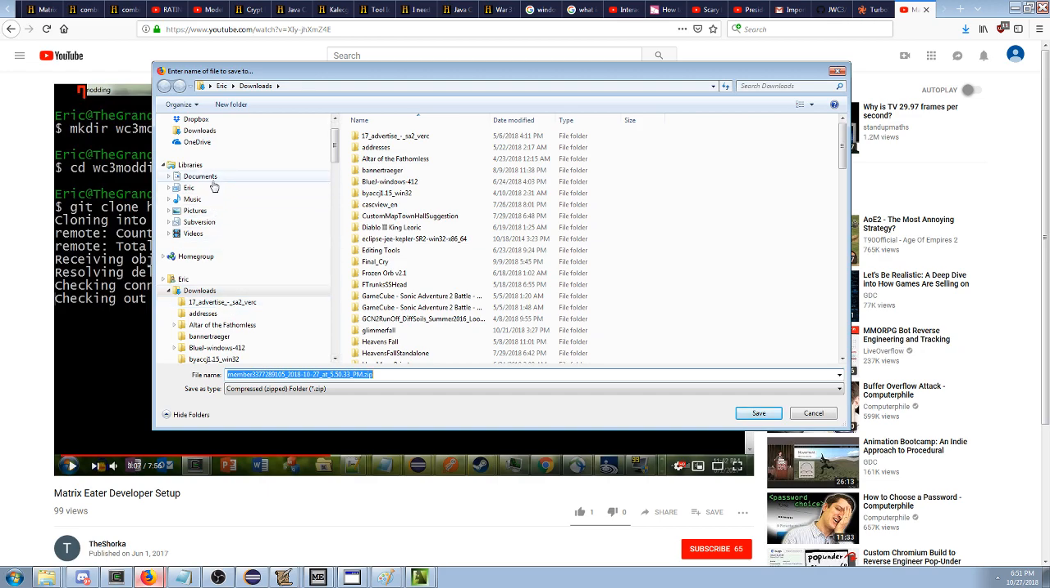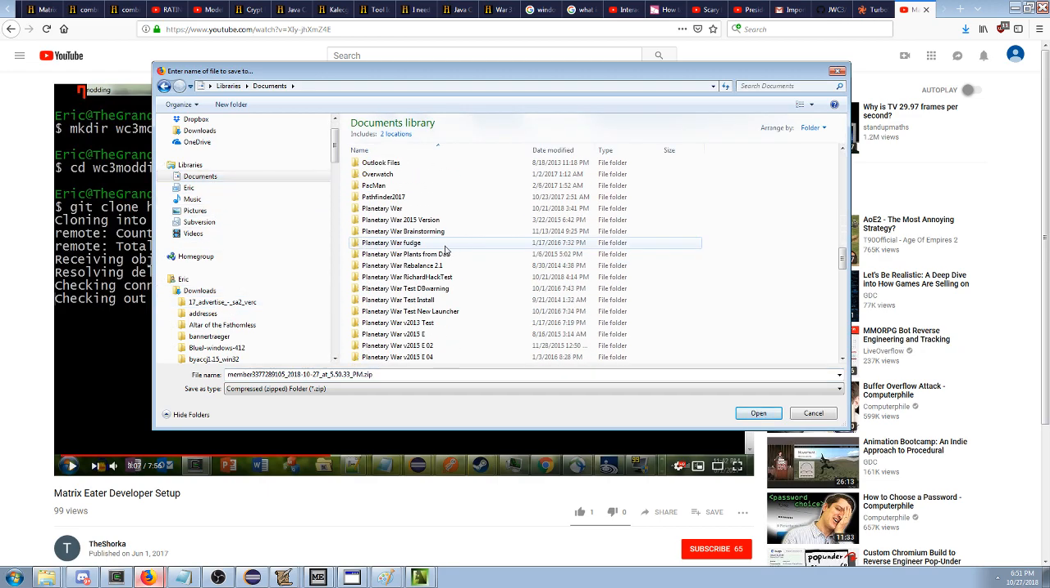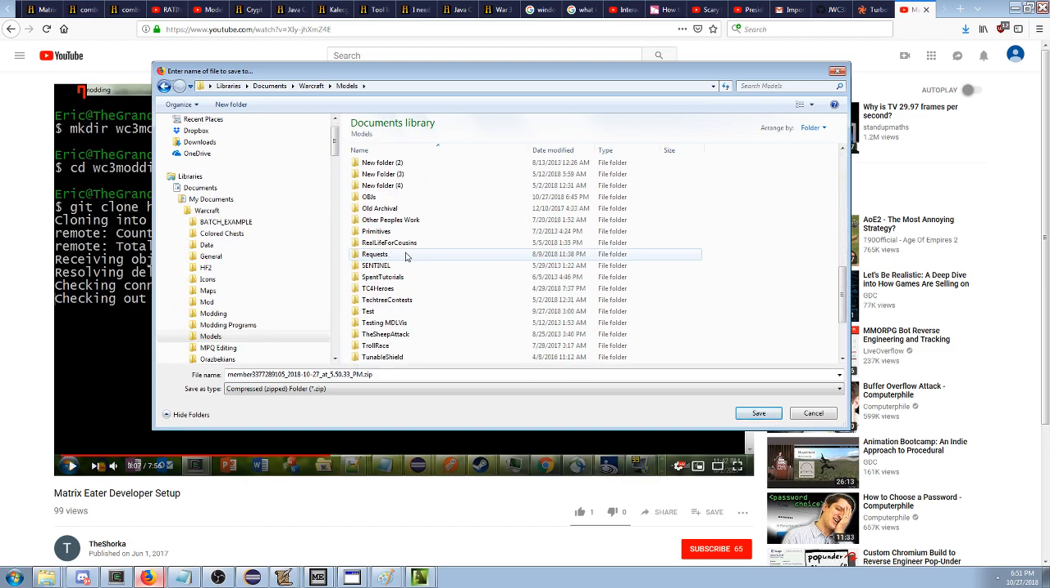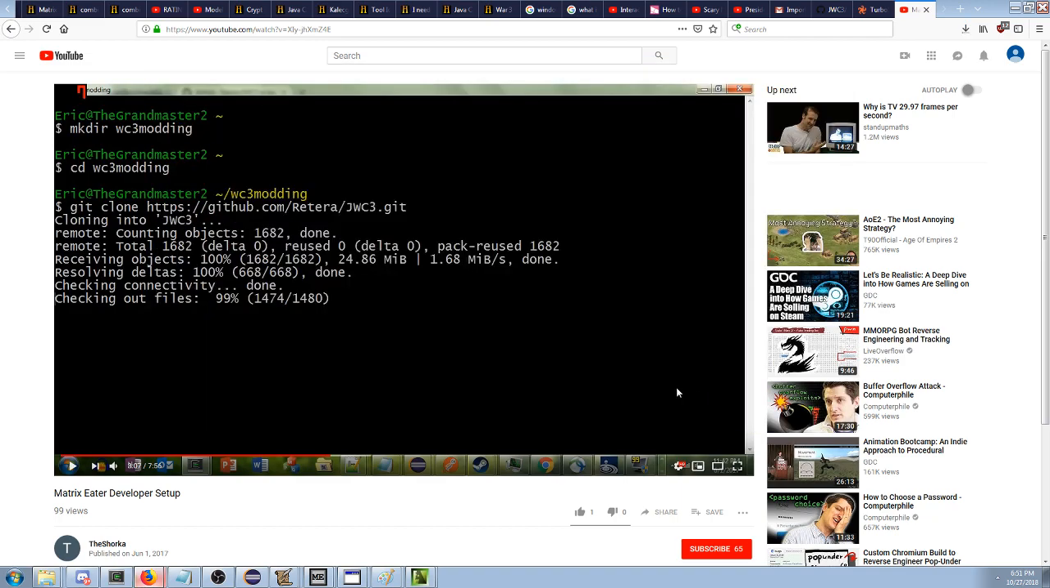We're gonna save all of these models to documents, Warcraft models here. I gotta organize my computer. Warcraft models, OBJs, automated input. We're gonna put that in there. Cool. So we got some free models that we're gonna put in a Warcraft map.